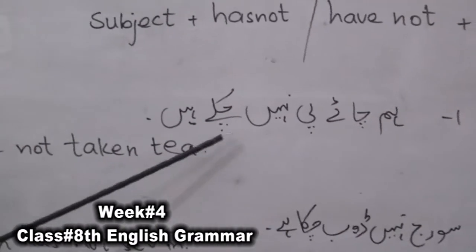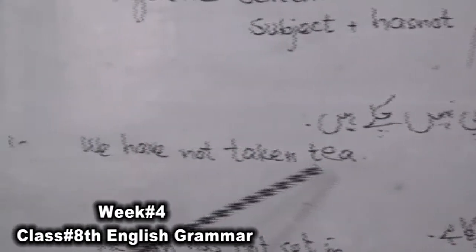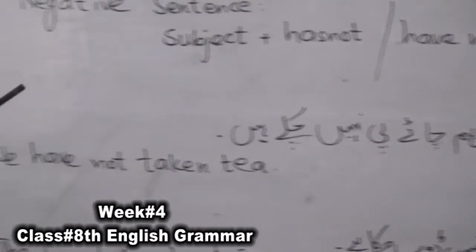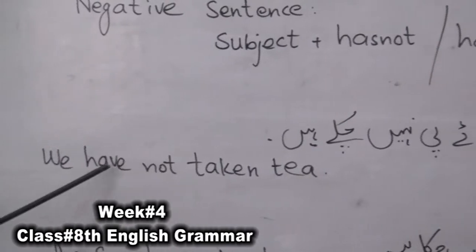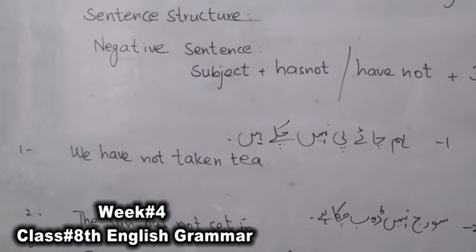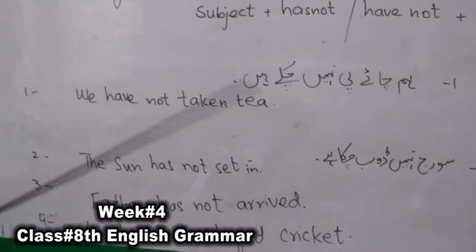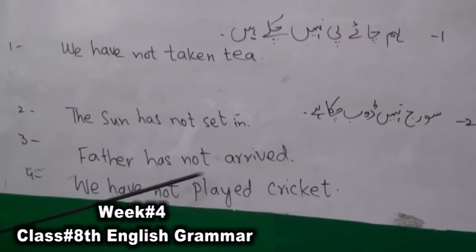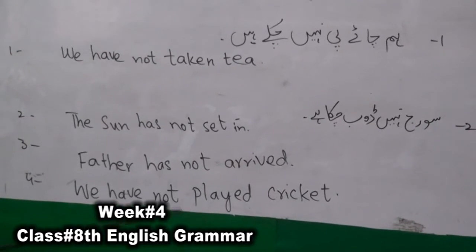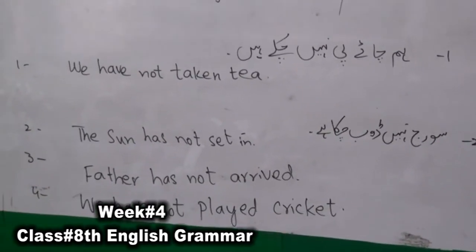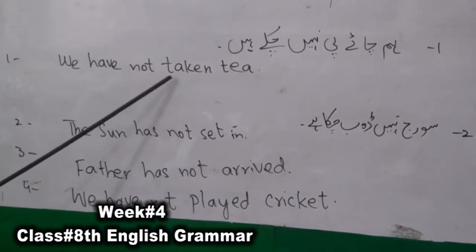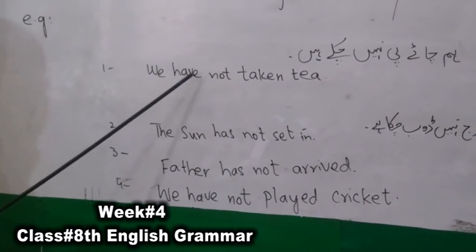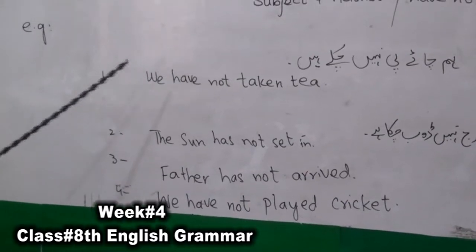Hum chai pee nahi chuke hain: we have not taken tea. The sun has not set. Father has not arrived. We have not played cricket. You can see that not comes before the verb and after the auxiliary verb, the helping verb.